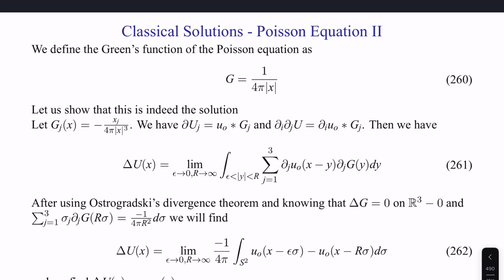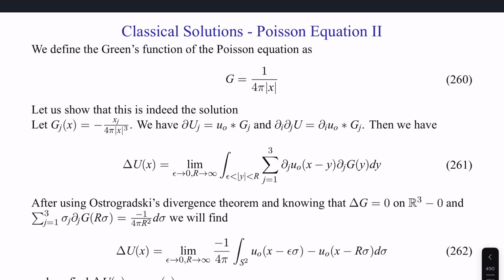Let the Green's function derivative be written this way, g_j equals x_j over negative 4 pi |x| cubed, for j from 1 to 3. And then we can have partial_j u is u naught convolved with g_j, and partial_j u is partial_j u naught convolved with the Green's function. Then we can write 261, a limit of the sum of partial u with the Green's function.